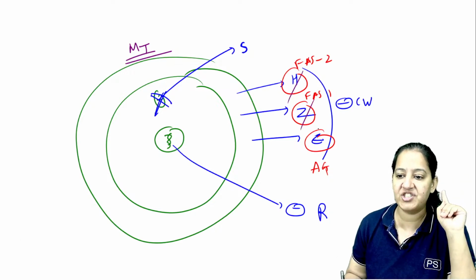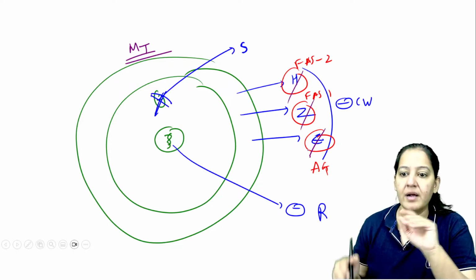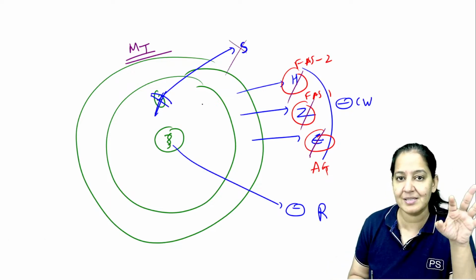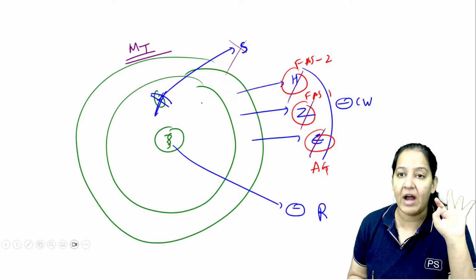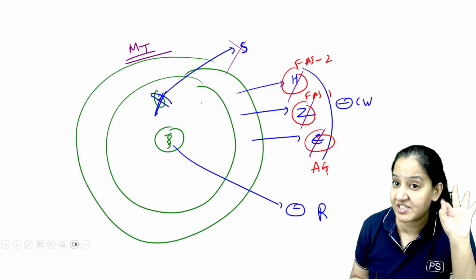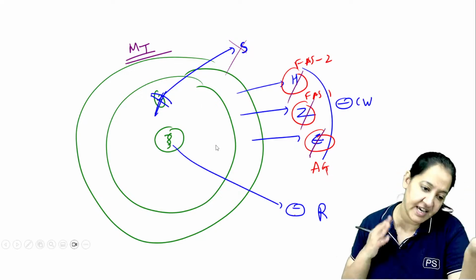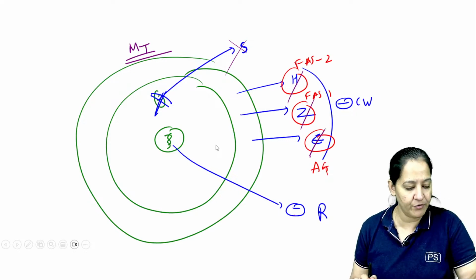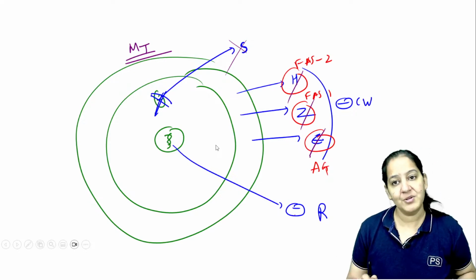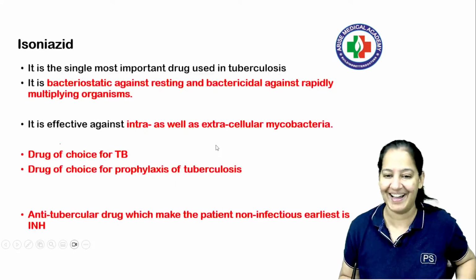Out of the 5 drugs, H, Z and E inhibit the cell wall synthesis in the bacteria by inhibiting different enzymes I told you. S inhibits protein synthesis by inhibiting the ribosome, 30S as well as 50S, at the junction of them, by inhibiting the first step, initiation. And rifampicin inhibits RNA synthesis, DNA to RNA conversion. Say yes, how many of you got it? So I told you the mechanism of action of all 5 in one diagram. Okay, I guess you all got it.